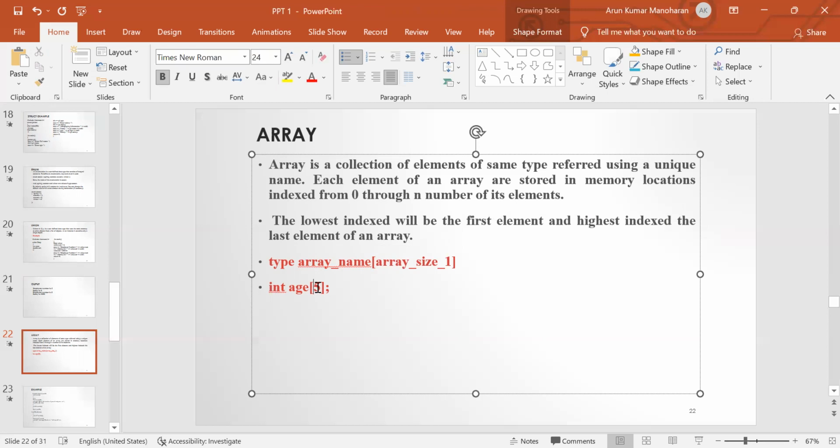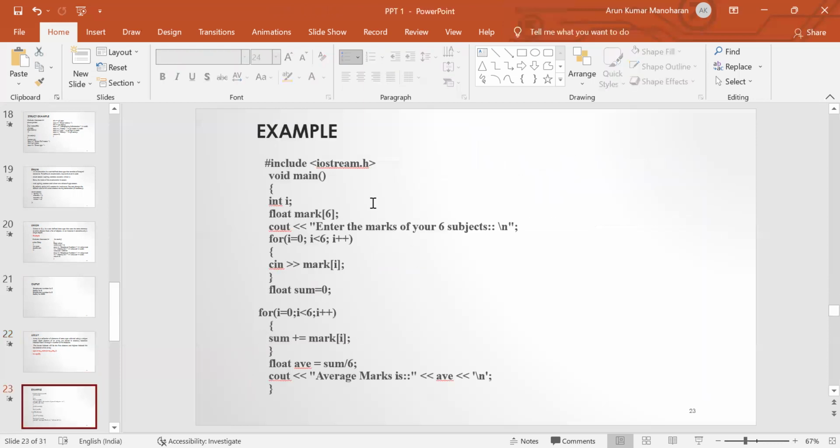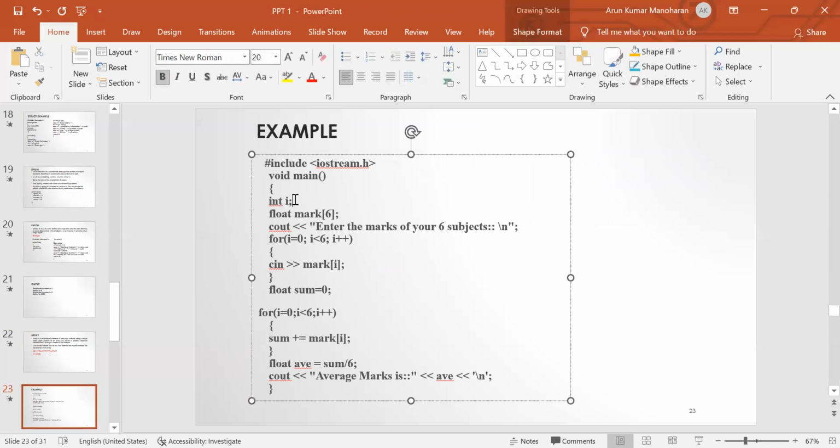So here this array index will begin from the index number 0, and then the last index will end at size of the array minus 1. So here size is 5. So 5 minus 1 is 4. Okay. So next we are going to discuss one simple example for this array concept. Here inside the main function we have declared one variable i, followed by the array name mark. So the size of this array is 6. We can store 6 values, all of floating point type.